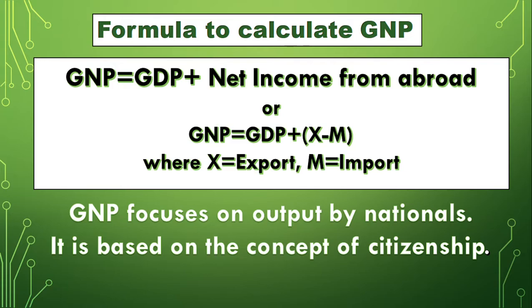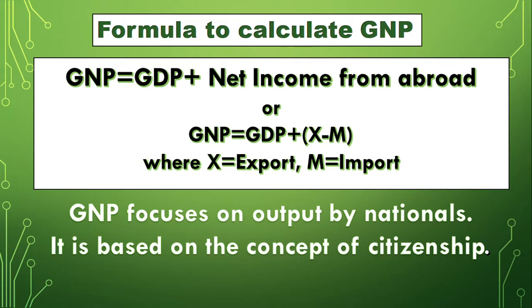Sometimes the investors invest money in other countries in different businesses and they get profit and bring back the profit to our country. That is also added in GNP. So when we talk about net income from abroad, we deduct the money that is earned by the foreigners in our country and we add the income that is earned by our citizens in other countries.